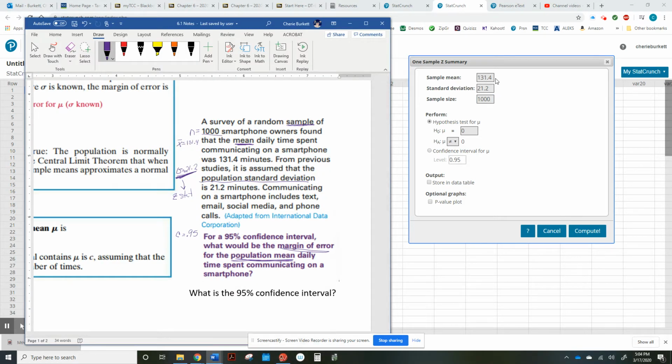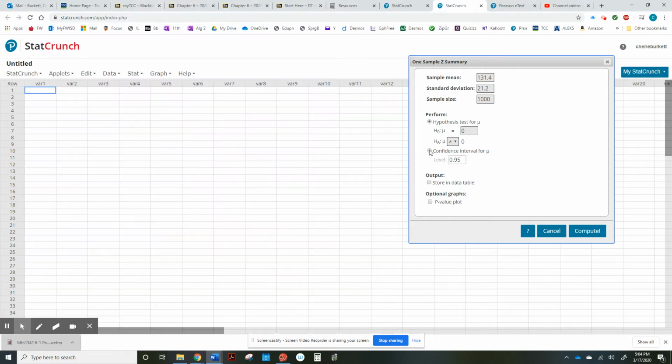So that information, we got 131.4, we got 21.2, and we got a sample size of 1,000. There's all that information right there. We're doing a z-stat calculation because we know the standard deviation of the population. And these are the two different things that you can do under this tab. All right. So we're doing a confidence interval.